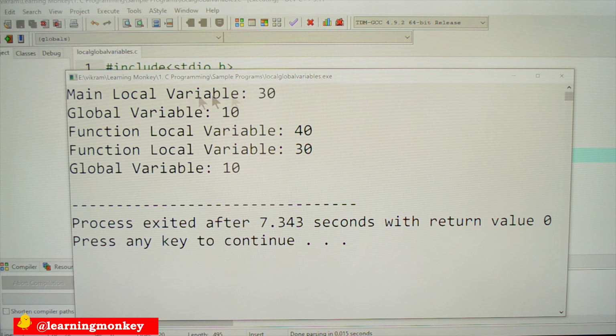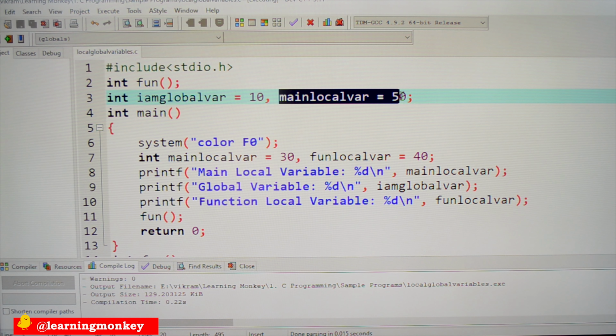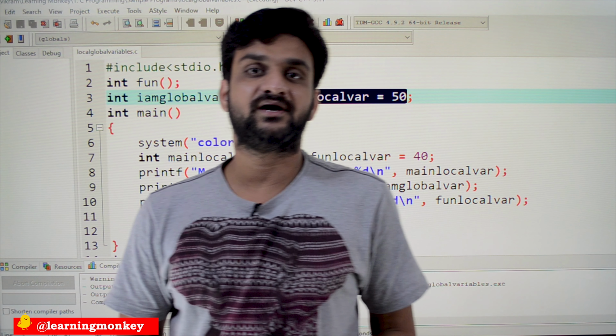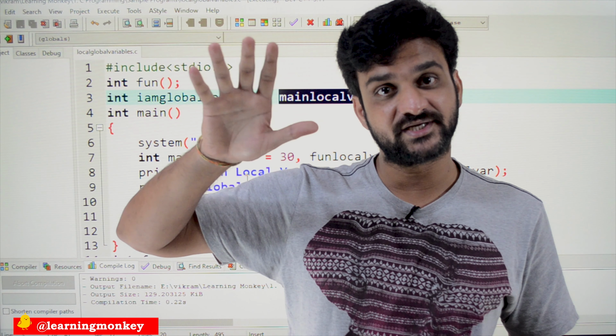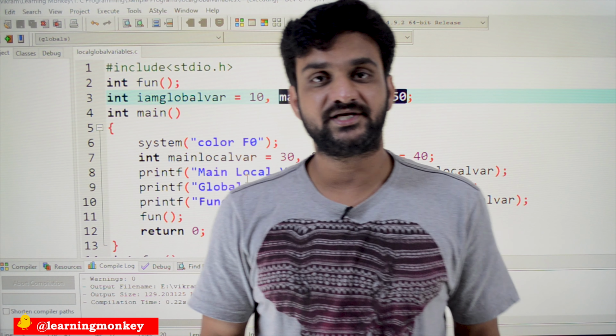See here, the local variable will get printed. The main's local variable will get printed. It is not going to give preference to the global variable. First it is going to prefer the variable which is local to that function. If that variable name is not there within that function, it is going to check for global variables. If it is there, it is going to print. If in both the places it is not there, it is going to generate an error. So what is that error? The declaration is not there.